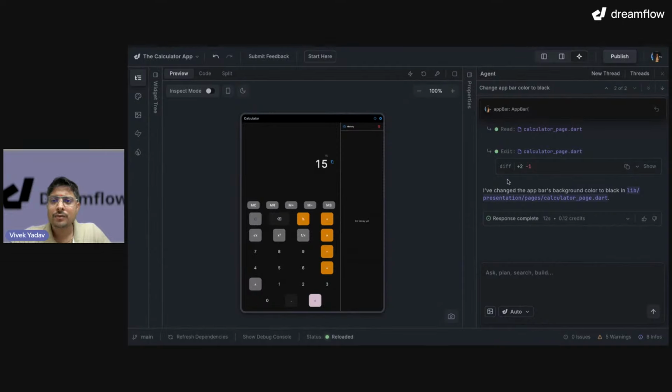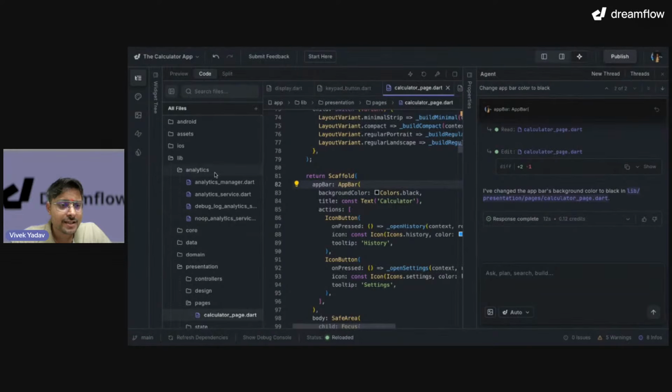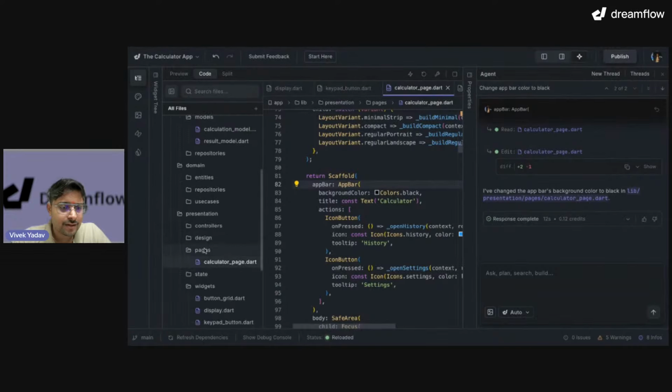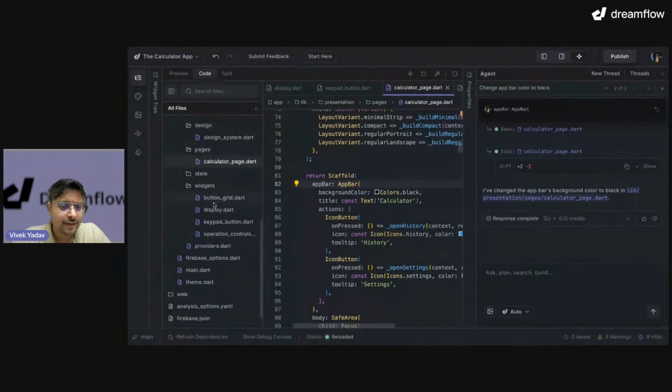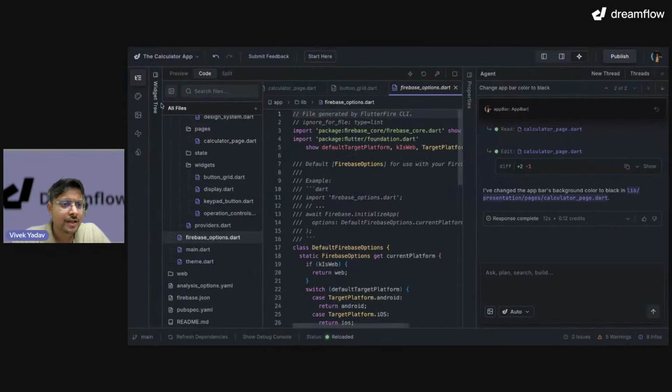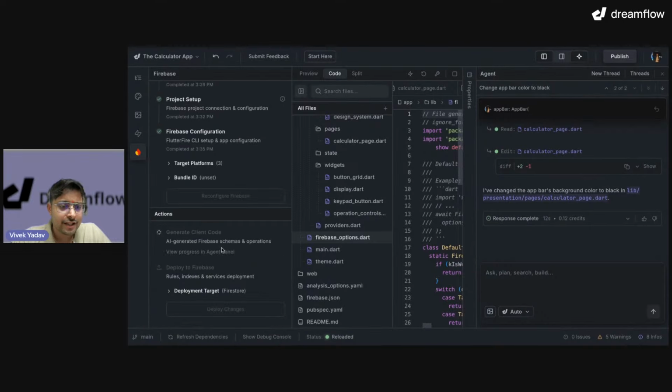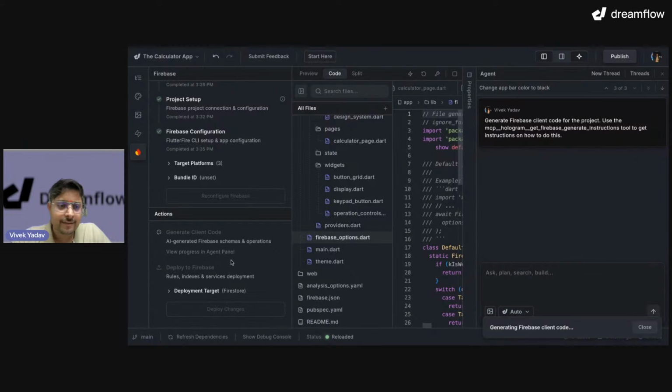Okay. Now all of these are here. Let's go back to code and see what has been changed. We have analytics, that's good. In the core, data, models, domains, presentation, a lot of things around design, Firebase. Okay. We had Firebase setup, right, which is pending. So let's say generate with agent. It will generate all the Firebase schemas.